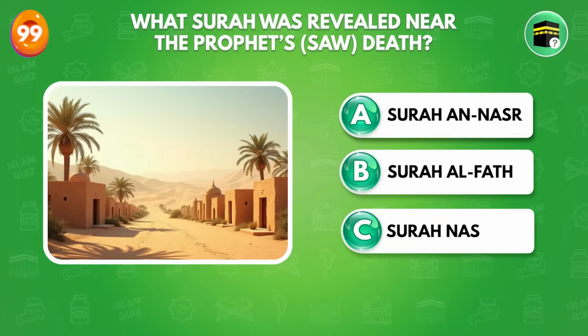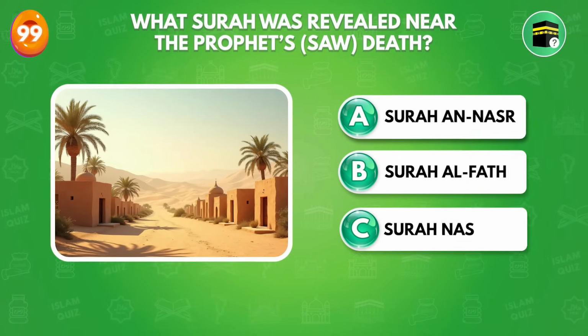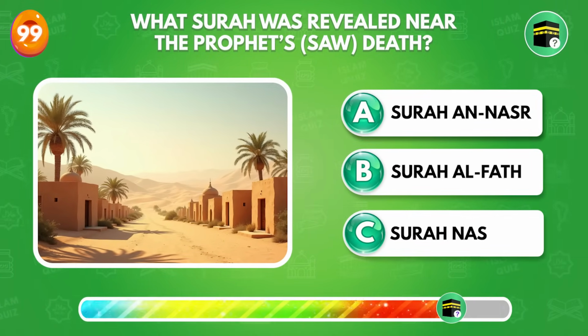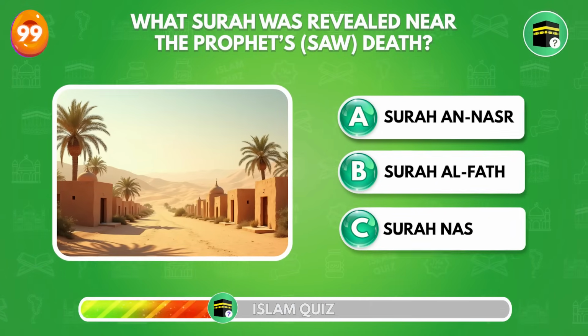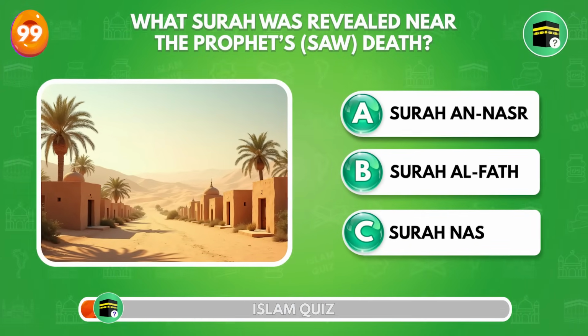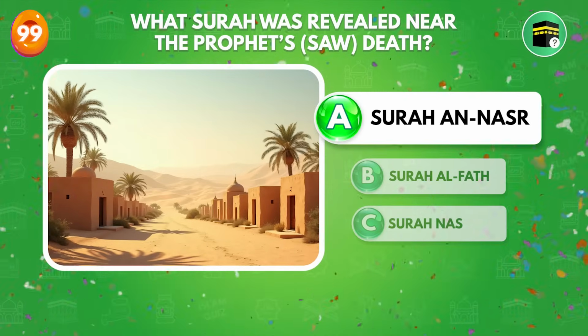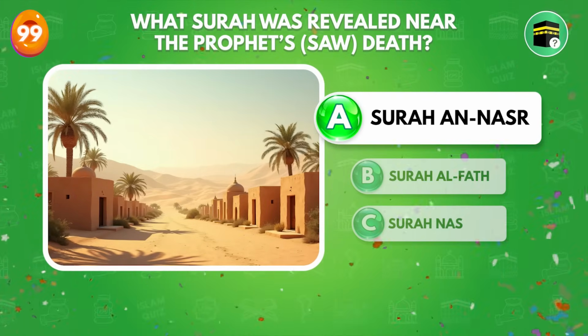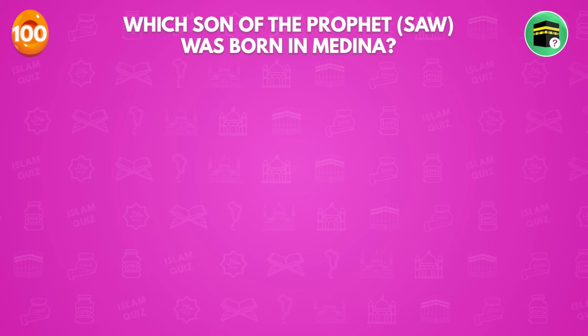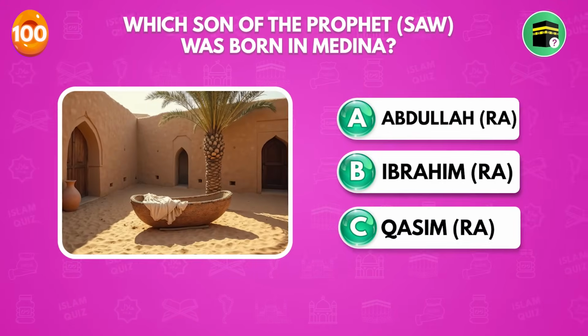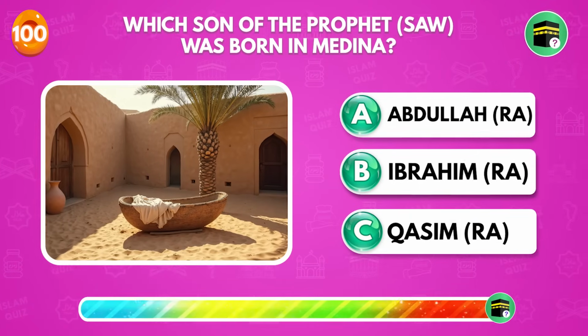What surah was revealed near the Prophet ﷺ death? Surah Al-Nasr. Which son of the Prophet ﷺ was born in Medina?